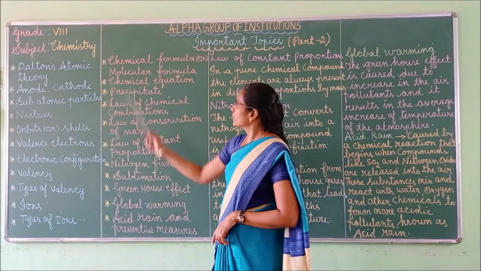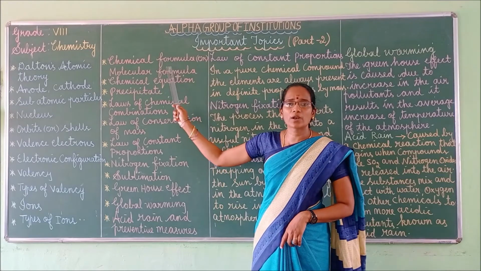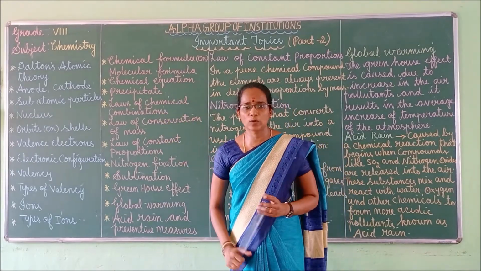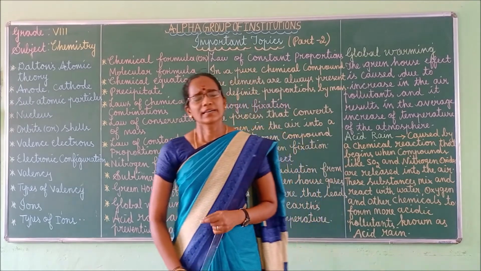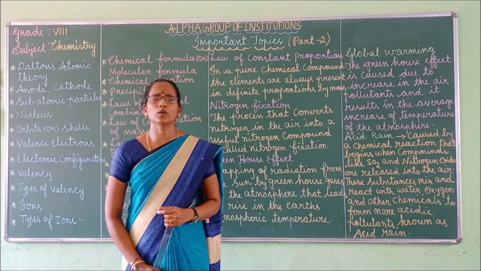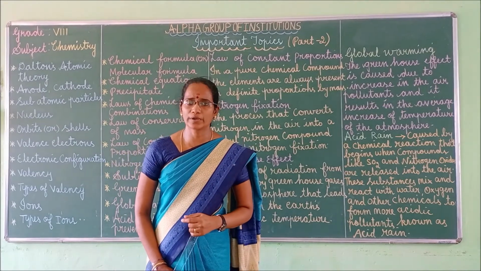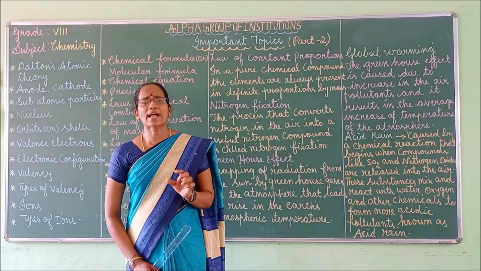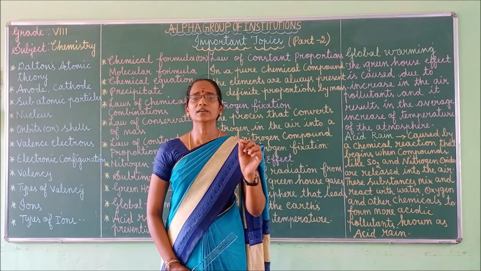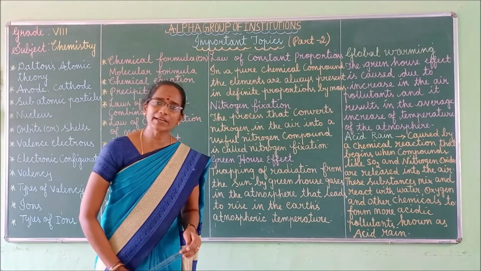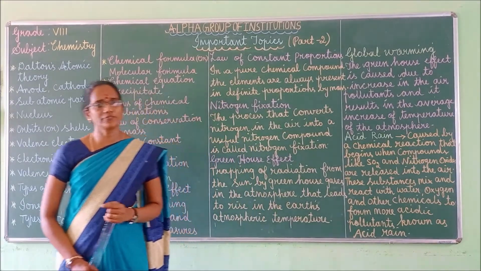Next we can move to chemical formula or molecular formula. Both have the same meaning. A chemical formula is a shorthand notation of a molecule. It actually shows the number of atoms present in the molecule of a substance. This is called the chemical formula or molecular formula.